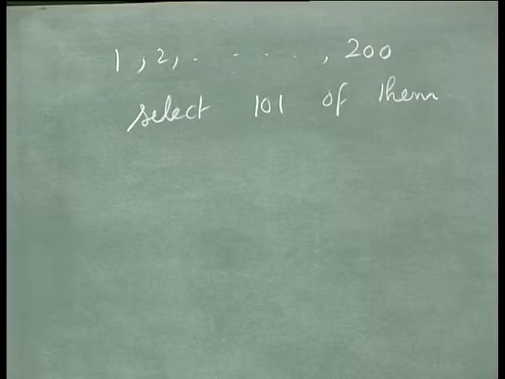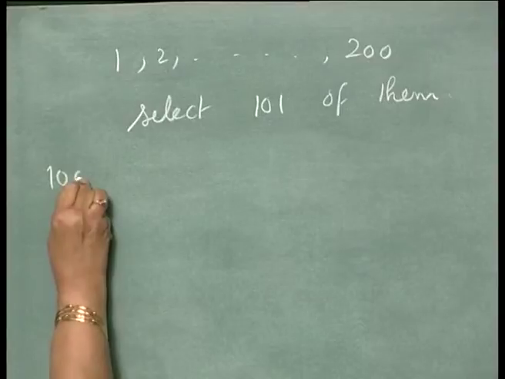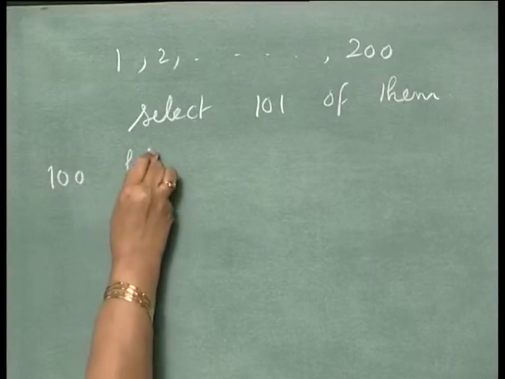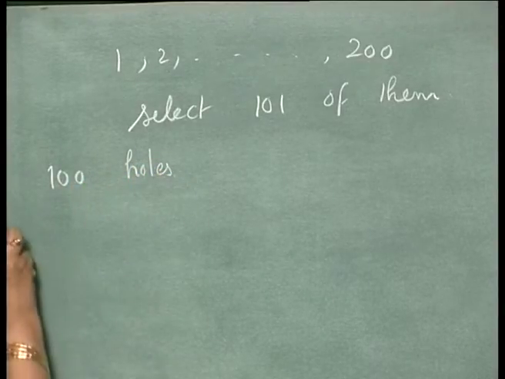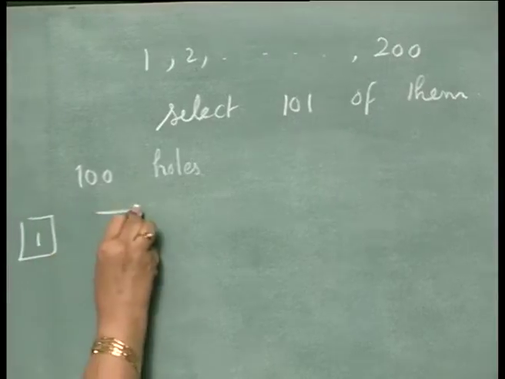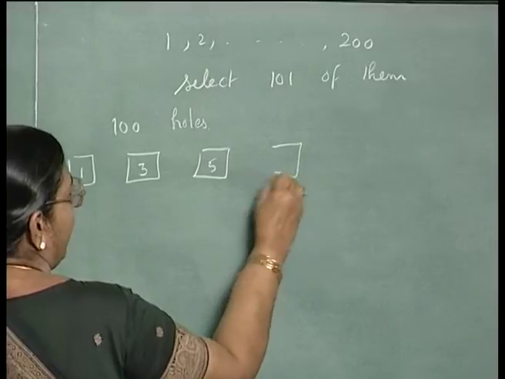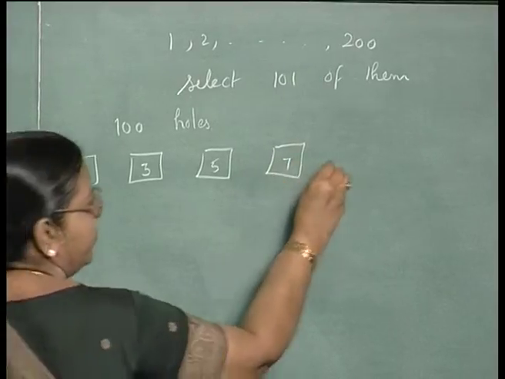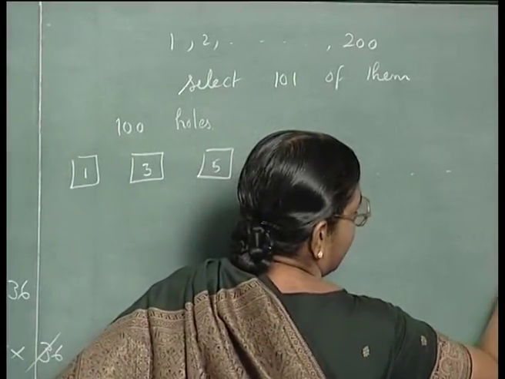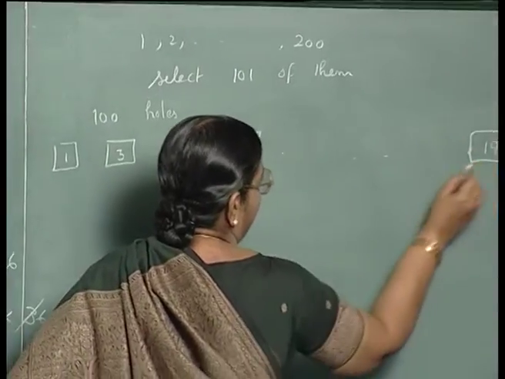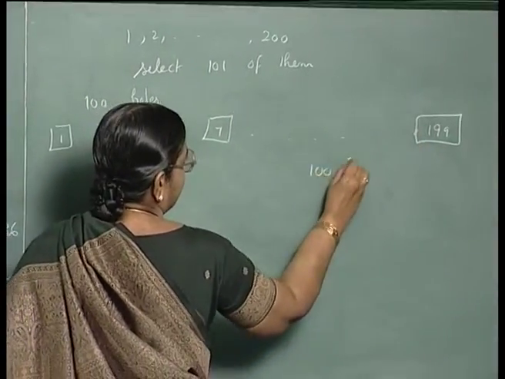Now, this can be solved in this manner. You have 100 holes or boxes, one for each of the odd numbers 1, 3, 5, 7 like that. There are 100 boxes.